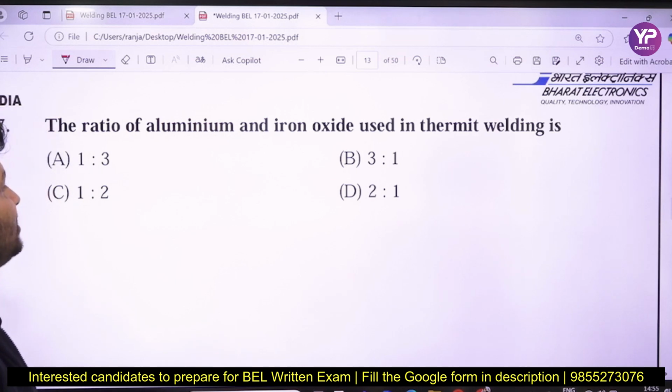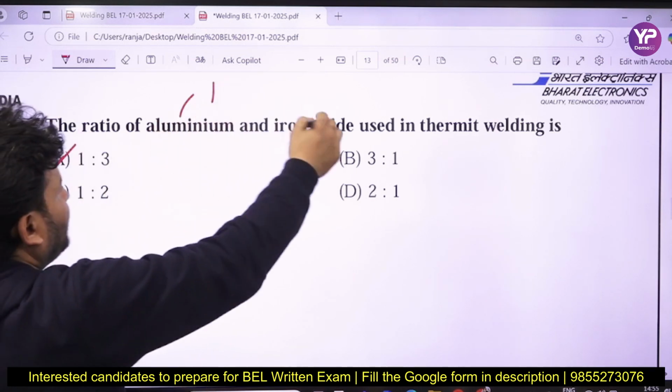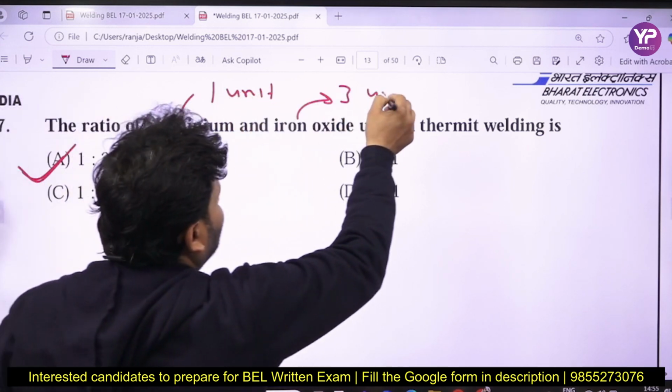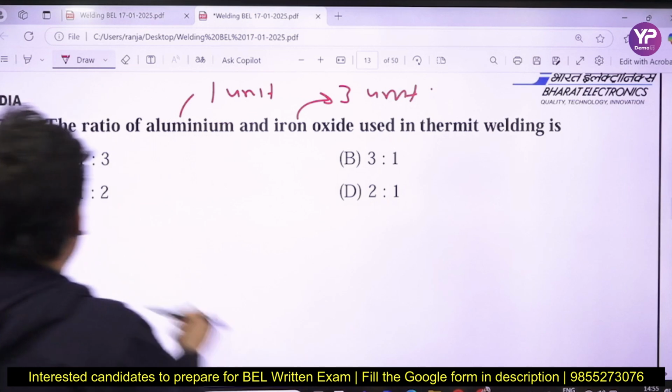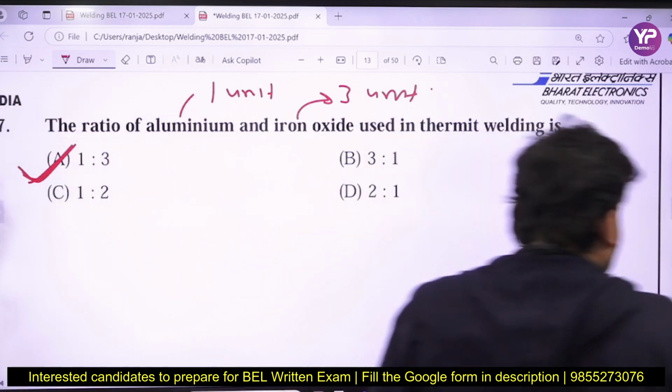So the correct answer that is possible, A is the right answer. Aluminum will be 1 and iron oxide will be 3. So the correct answer will be A for apple, 1:3 ratio. In fact, you have discussed that one earlier.